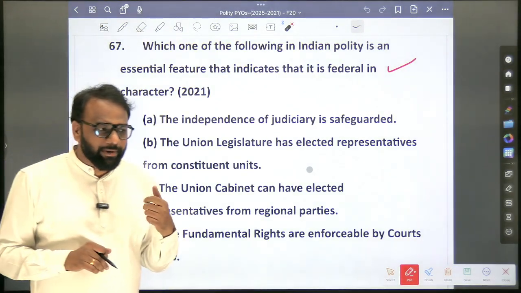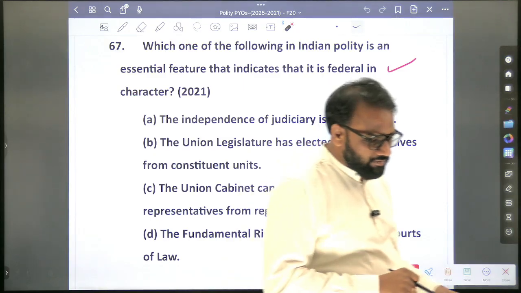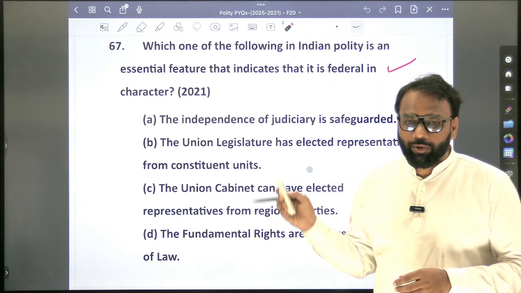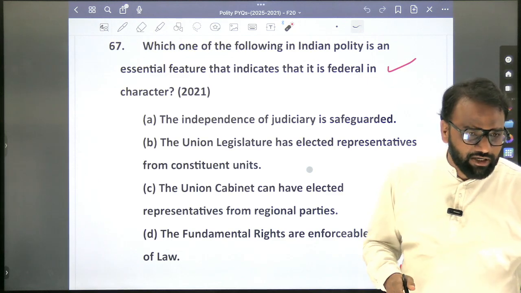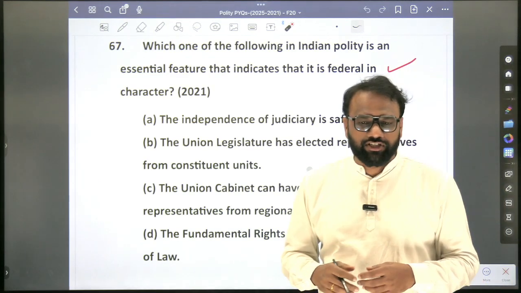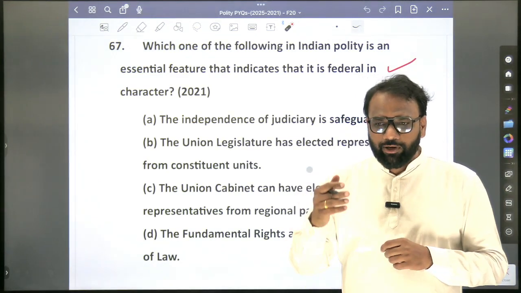So this question can be answered with the content of which topic? Which is the topic name? Federal system. The topic name itself is federal system. So in the federal system topic, we have listed the federal features. Will you be able to recall the federal features?